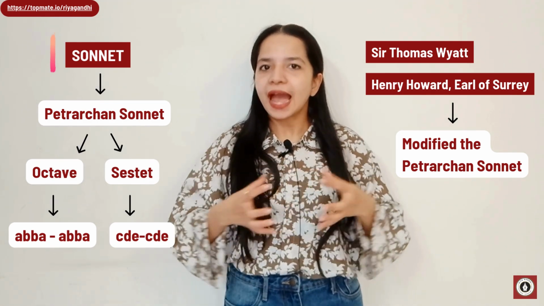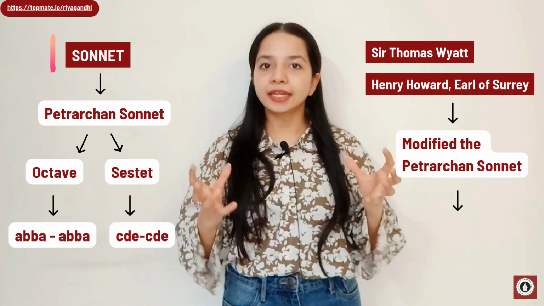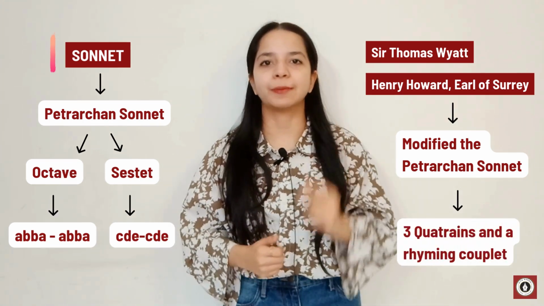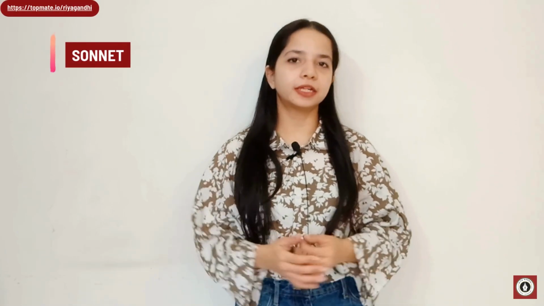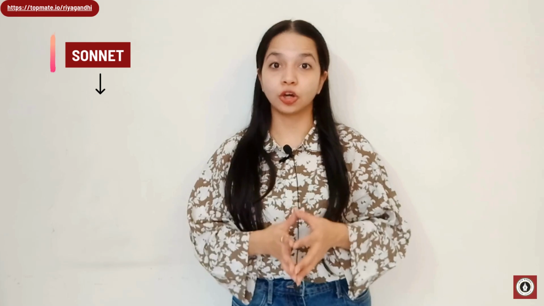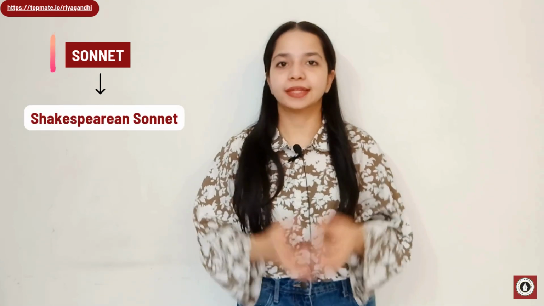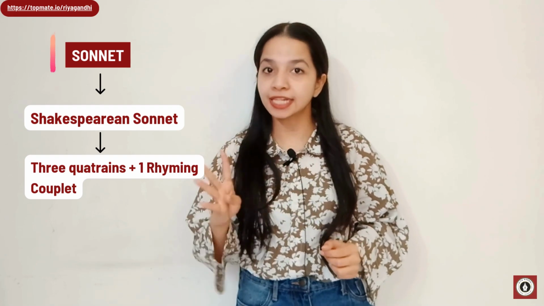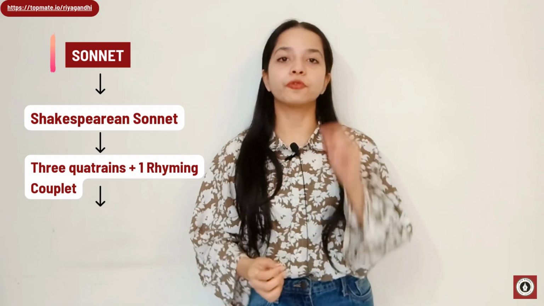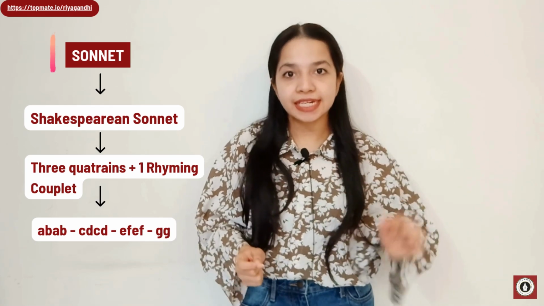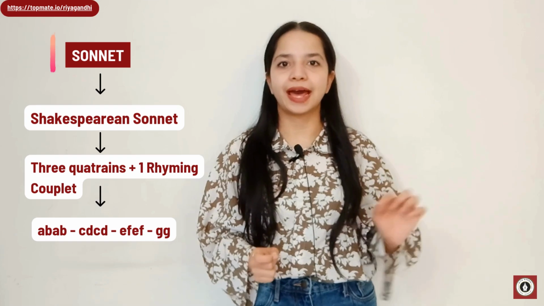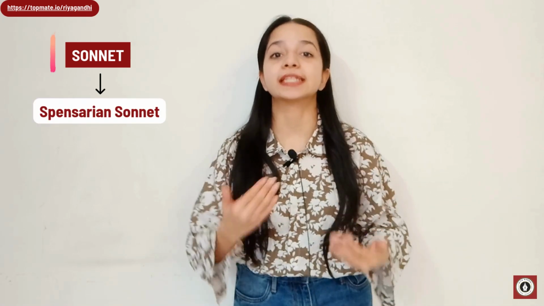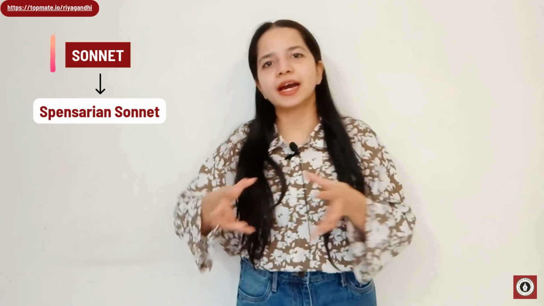Now, what was the modification that was brought by Henry Howard? Basically, he divided the entire 14-line stanza into 3 quatrains and a rhyming couplet. Now this was popularly called the English sonnet or the Shakespearean sonnet, where the sonnet is divided into 3 quatrains, where 1 quatrain consists of 4 lines with a rhyme scheme of A, B, A, B, C, D, C, D, E, F, E, F and G, G.